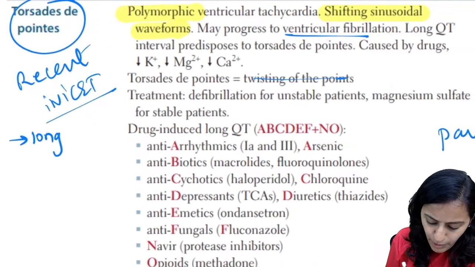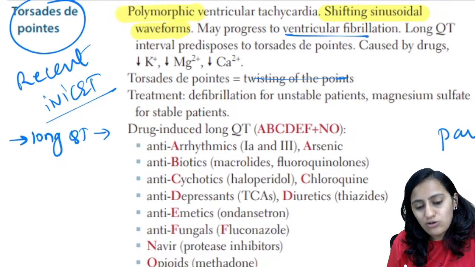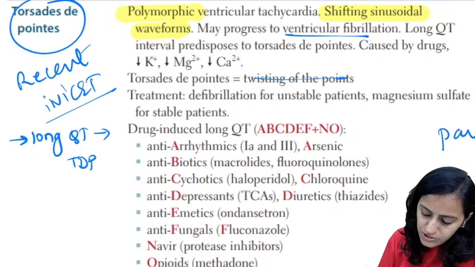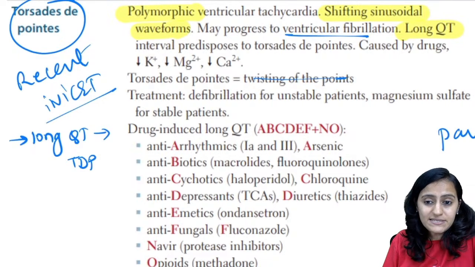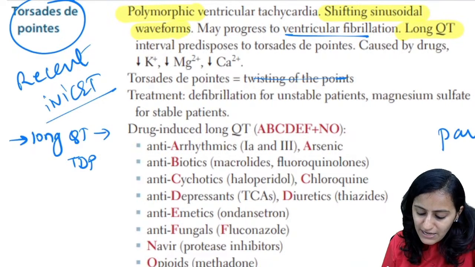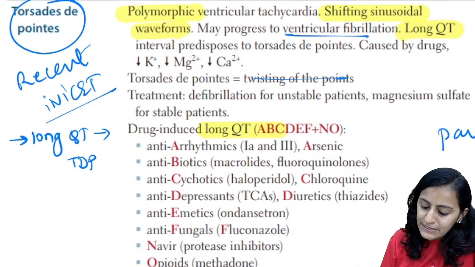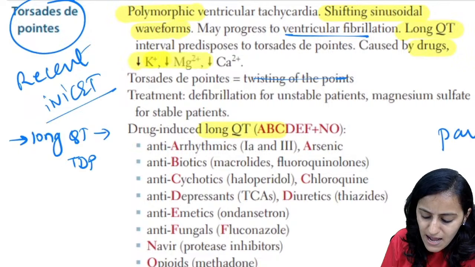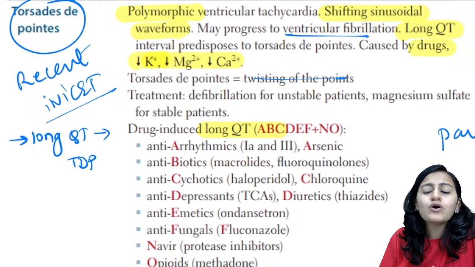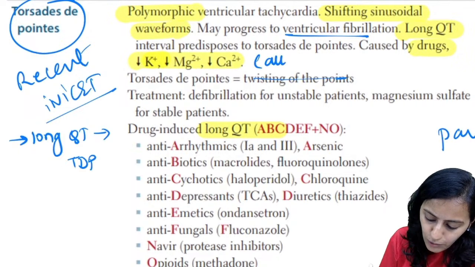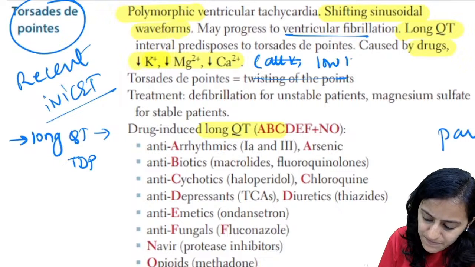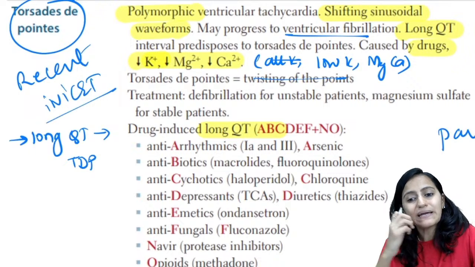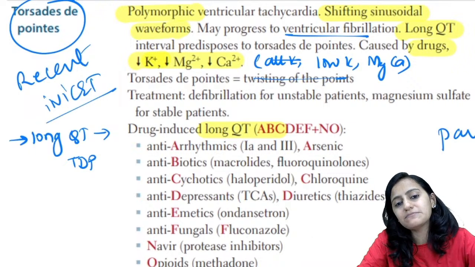We know that what predisposes to Torsades de pointes is anything causing long QT. Anything which causes long QT predisposes to Torsades de pointes. There are a lot of drugs which can cause long QT, so this can be precipitated by drugs. Hypokalemia, hypomagnesemia, hypocalcemia, all low: low potassium, low magnesium, low calcium. All of them can predispose to Torsades de pointes.